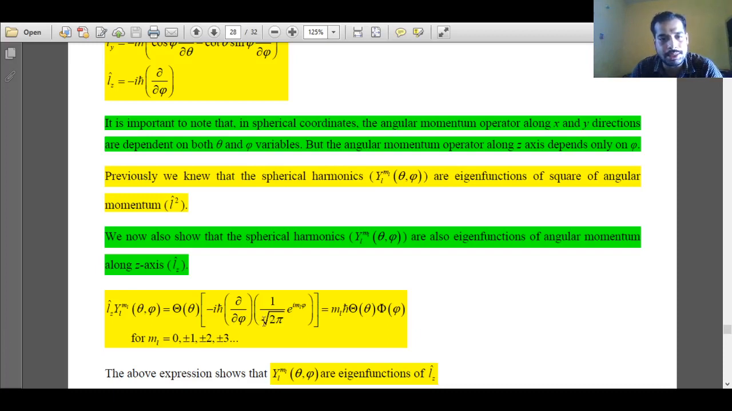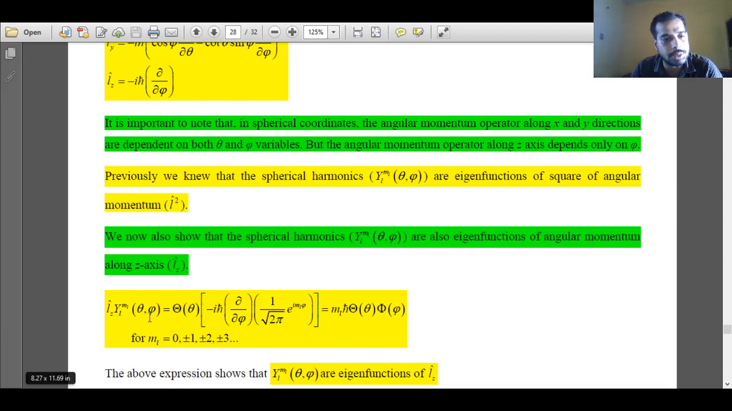We'll take a normal example. The phi function is 1 over root 2 pi e to the power i ml phi. We have discussed this expression in the rotation of a particle in two-dimensional space, or particle in a ring. So the phi function is 1 over root 2 pi e to the power i ml phi. This is a representative example of a phi function, and the theta function comes out of the differentiation.